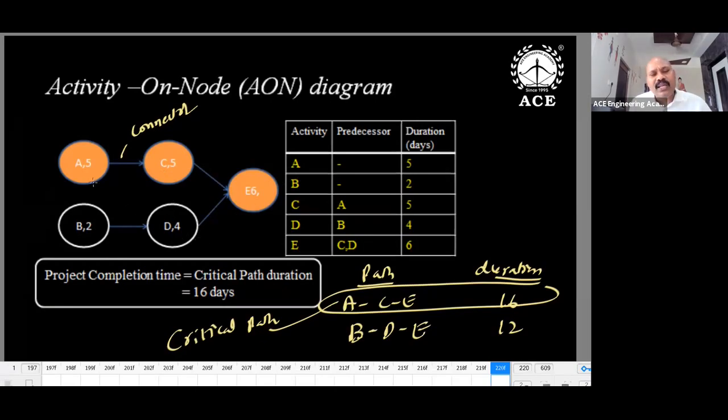So it's really good enough. And we can get the project completion time by using paths. There are 2 paths in this, ACG and BDG. So which is the longest path? AC is the longest path. So critical path is the longest path, the important path. Project completion time is equal to the critical path.